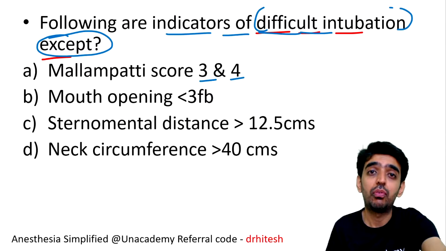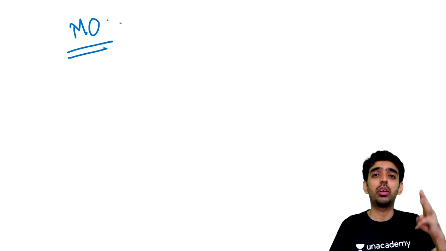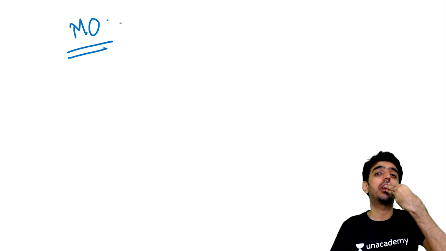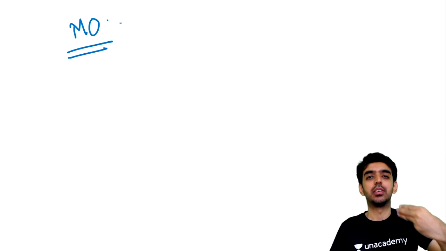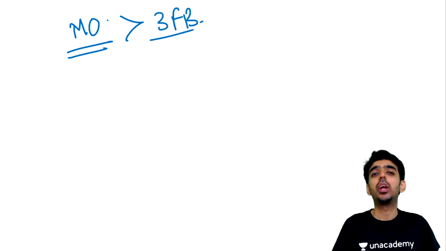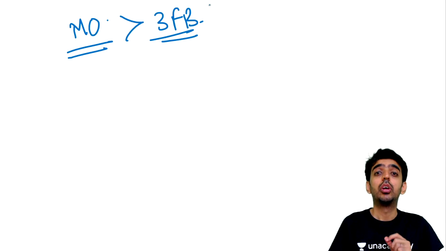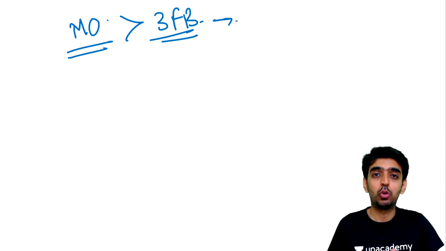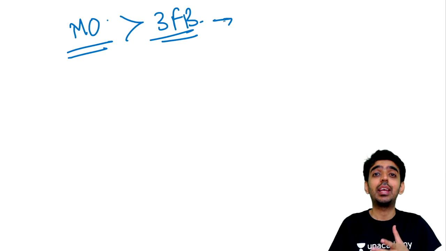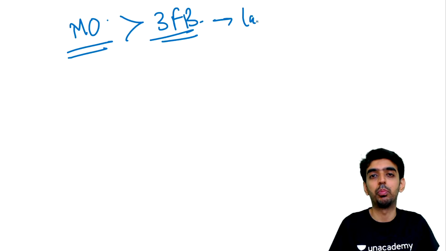Mouth opening of less than 3 finger breadths. Now what happens here? Whenever you ask the patient to open up the mouth, we ask the patient to put 3 fingers in the distance between the teeth. If the patient is able to put the 3 fingers, the mouth opening is more than 3 finger breadths. Why do we require this? After ventilating, when you want to intubate the patient, you need to put the laryngoscope inside the patient's mouth. So for ease of laryngoscopy, which is a part of intubation, you need an adequate mouth opening. If it is not adequate, you will not be able to perform laryngoscopy.